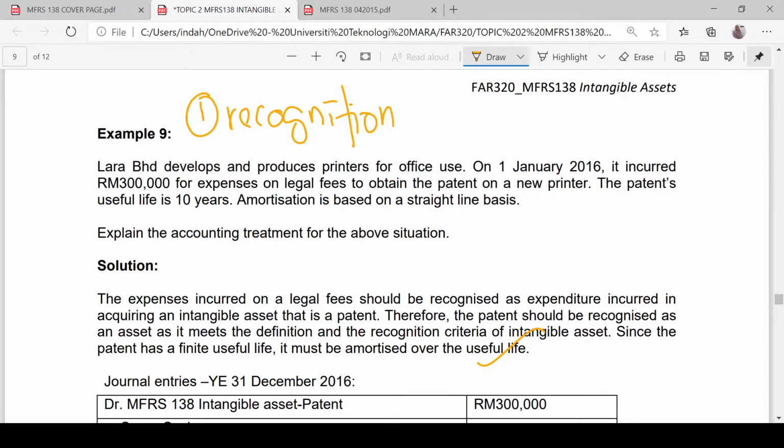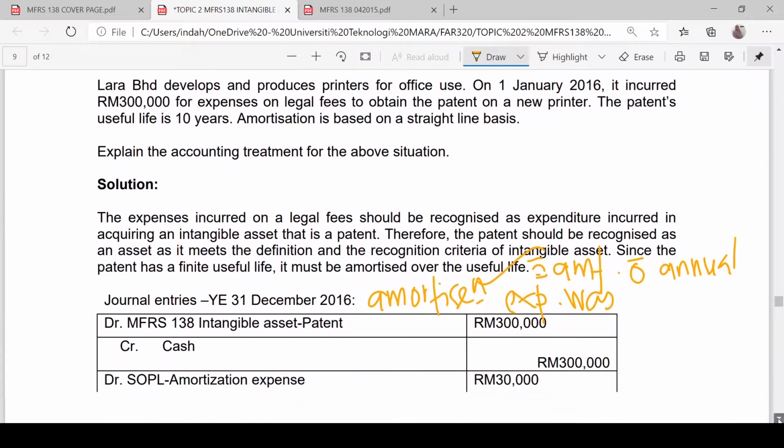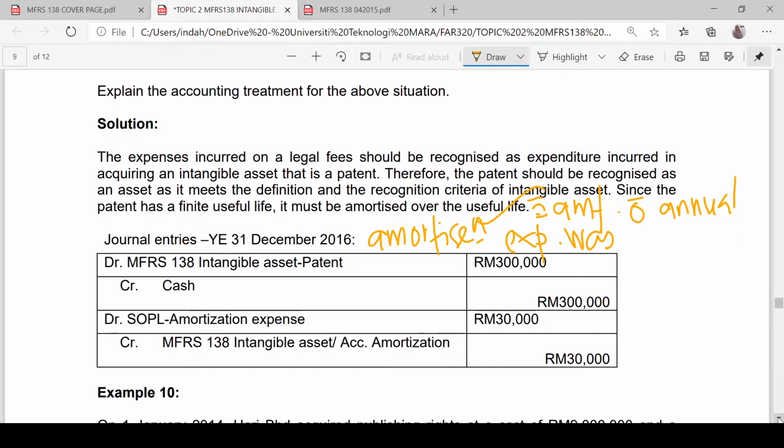But then we need to talk about also the amortization. The amount of annual amortization expense was 300,000 divided by 10, so equal to RM30,000.